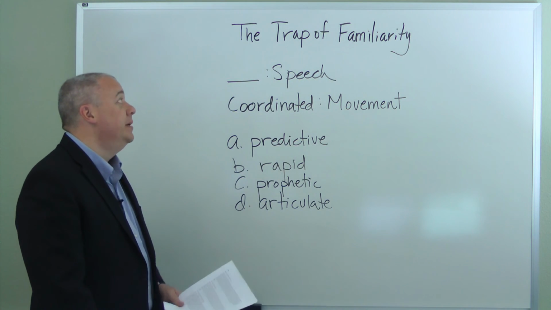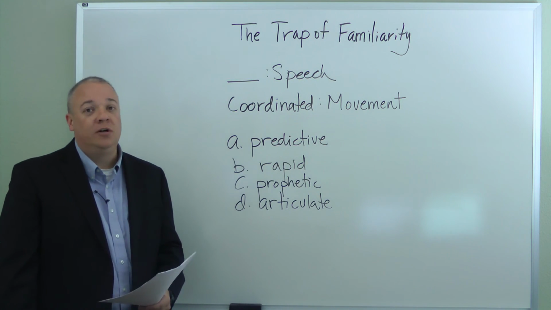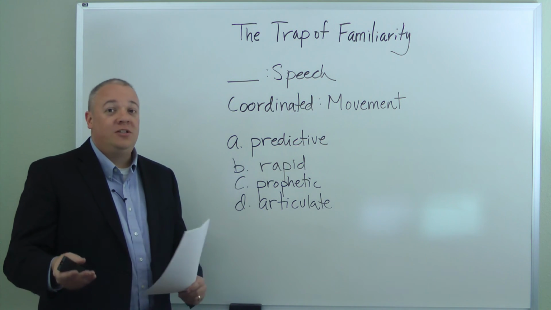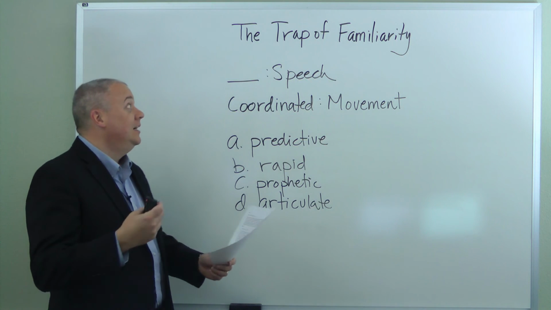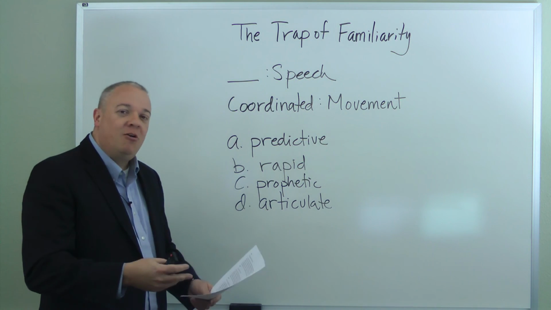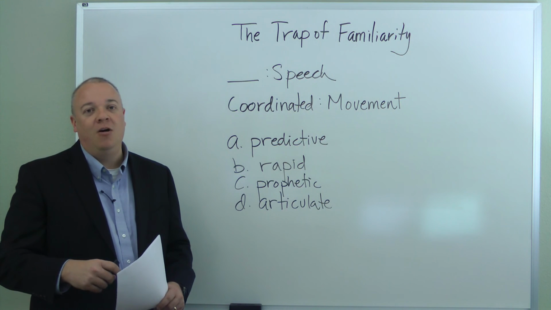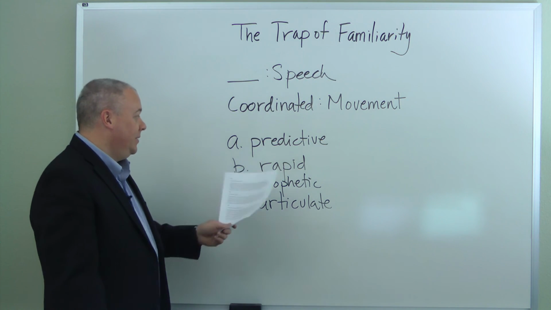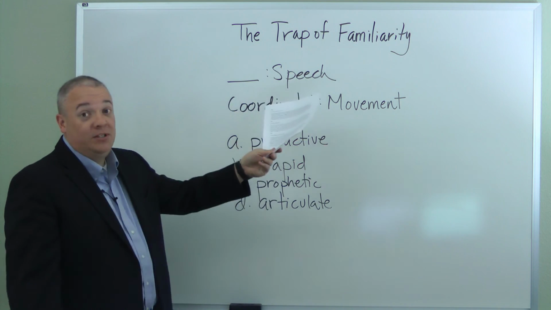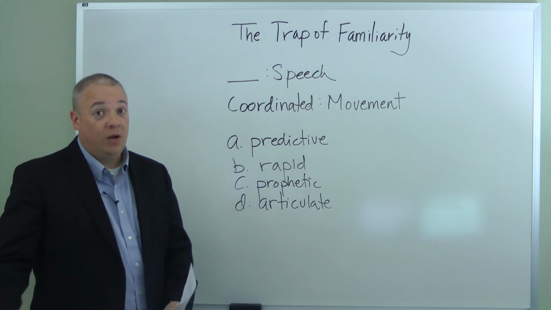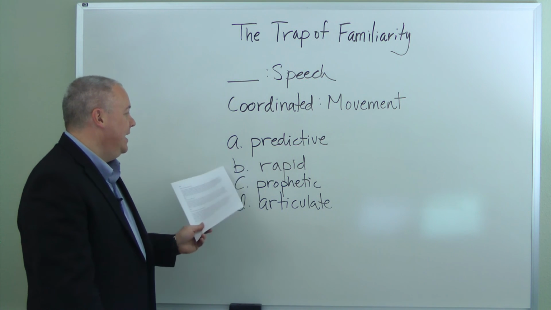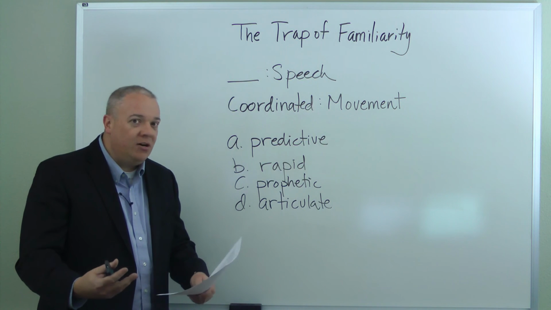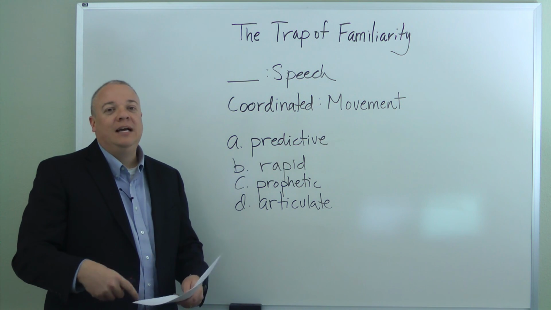This is the trap of familiarity. Sometimes the test makers will put a short, simple, familiar word in the midst of other words that are less familiar and try to get the person to say, well, if they really don't know what it is, they'll probably just pick the word that they know out of the list. In this case, rapid is there because people understand that there is such a thing as rapid speech, just as there is quick walking or rapid movement. It's there as a way to trick the person. Maybe they don't know what these other words mean. They'll recognize this one and just go with that.